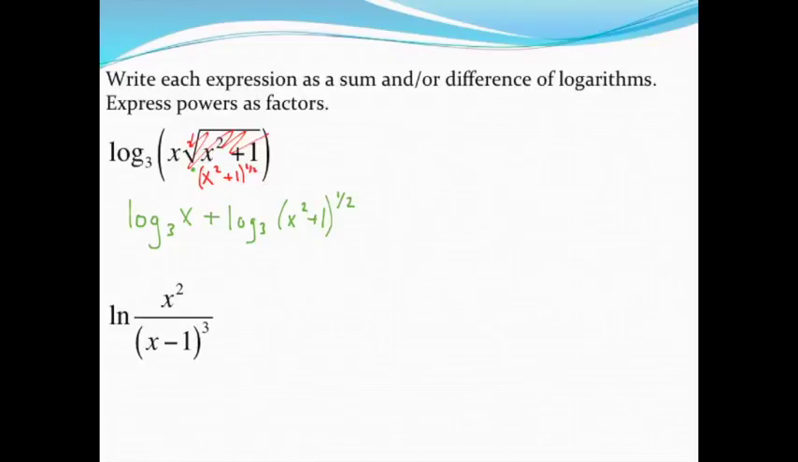One more thing I can do to expand this a little bit further, recall that any exponent can be moved to the front and become just a coefficient multiplier. So I'm going to go ahead and do that. This first piece is already done. It's just log base 3 of x. That's as expanded as that can be. My second piece, though, will now be plus 1/2, because that came from my square root, the 1/2 exponent, times log base 3 of x squared plus 1.